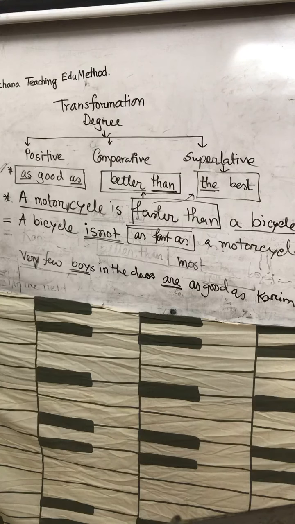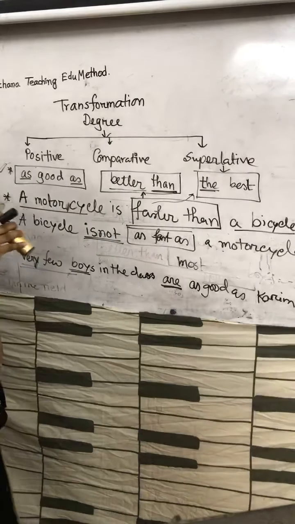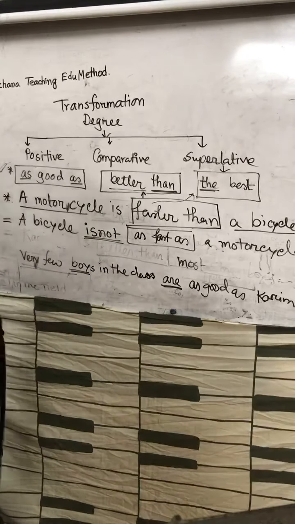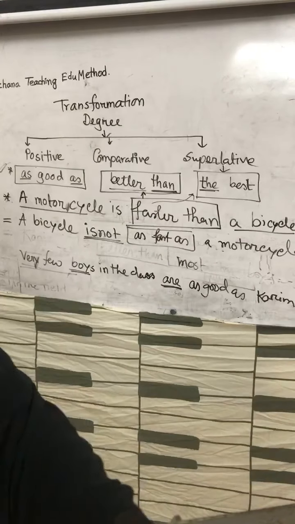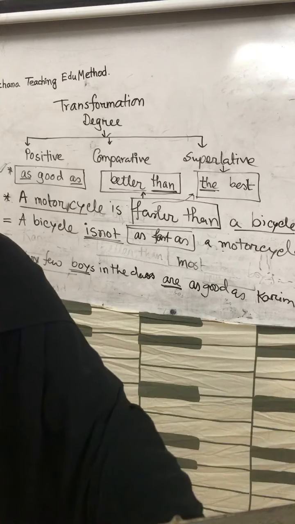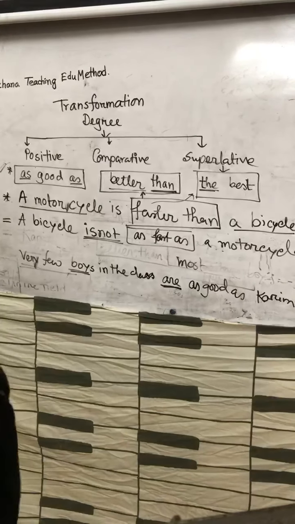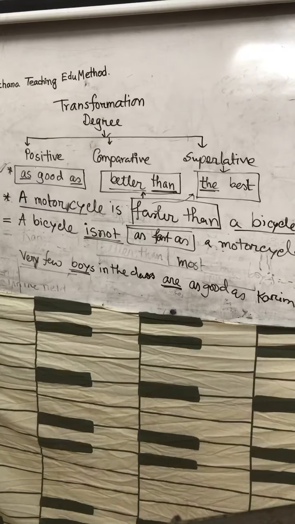Number 2, milk is the most nutritious food. Next, Dhaka is the largest city in Bangladesh.